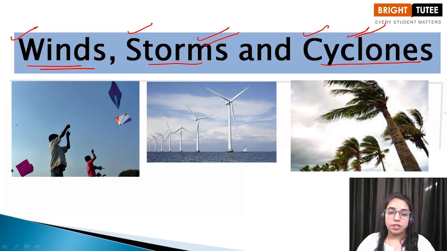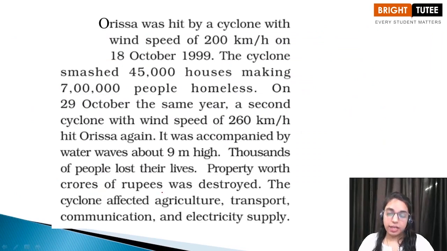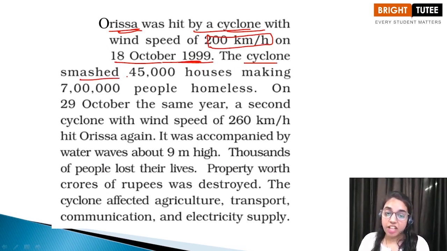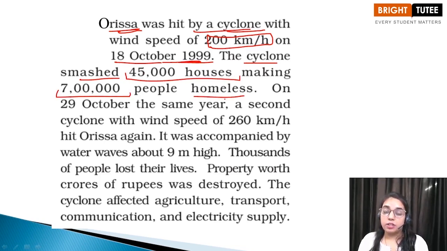Okay. So let us now move ahead with our chapter and discuss the cyclone which was there in Orissa. Orissa was hit by a cyclone with a wind speed of 200 kilometers per hour on 18th October 1999. This cyclone smashed around 45,000 houses, making 7 lakh people homeless. Children, can you imagine the intensity of this cyclone?